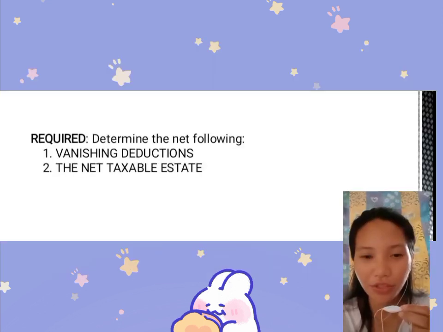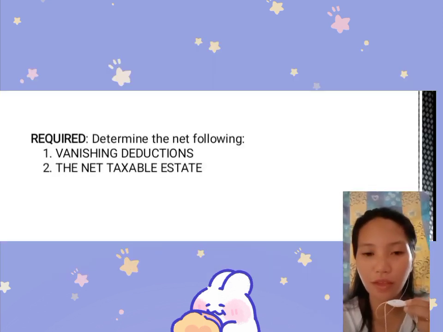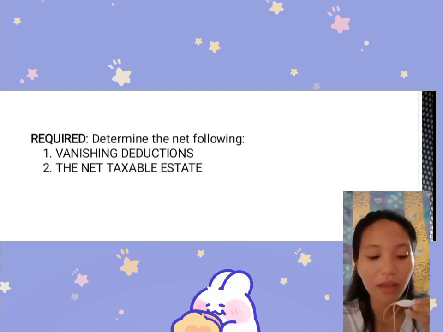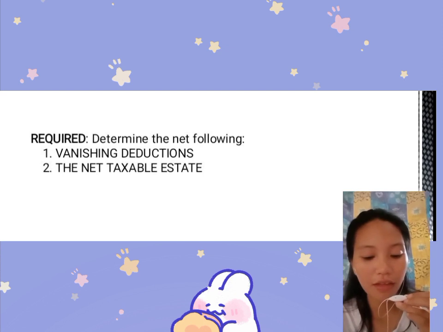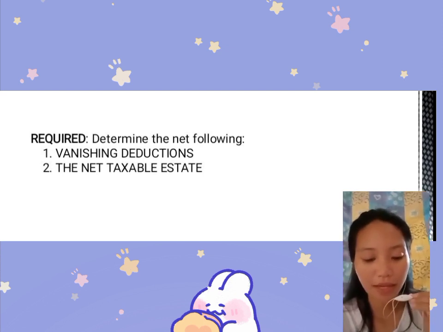Hi, I am Natasha Lapiang. So let's proceed to the second requirement, the net taxable estate. To compute the net estate of the deceased, there are certain items that can be deducted from the value of the gross estate.